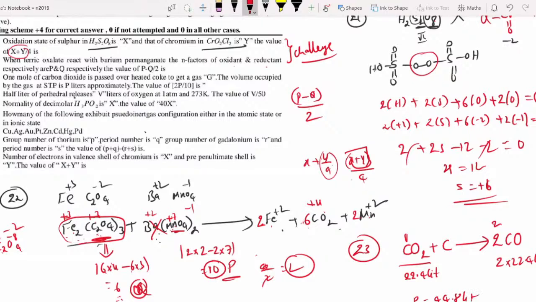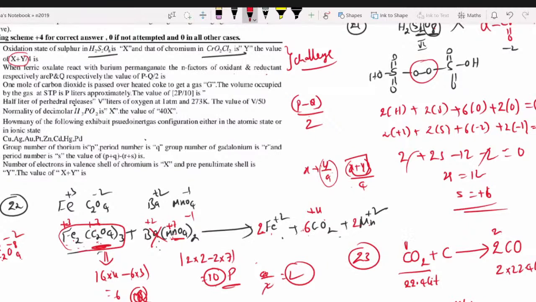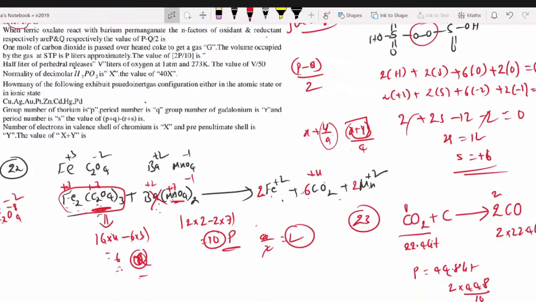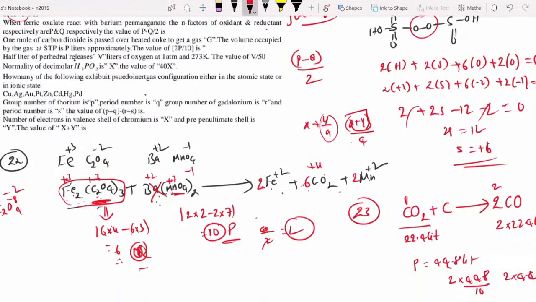Then they asked you 2p by 10. That is 2 into 44.8 by 10. How does it come as an integer? Let me see. 2 into 4.48, that is 8.96, roughly 9. So 9 is the answer. Okay, no problem. Next.